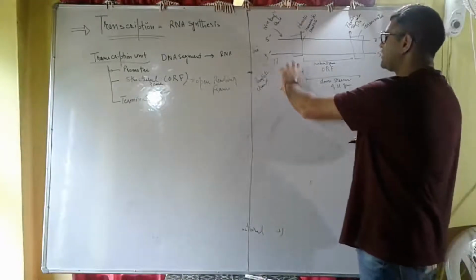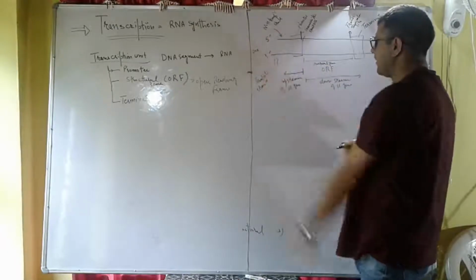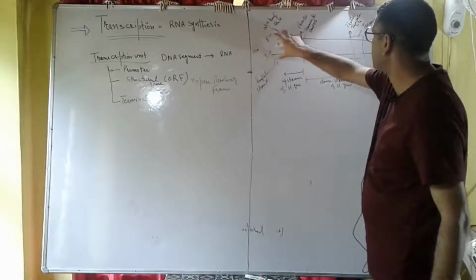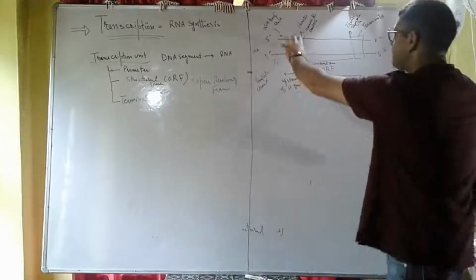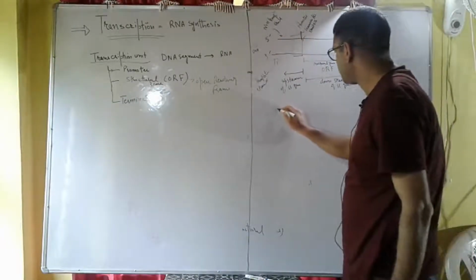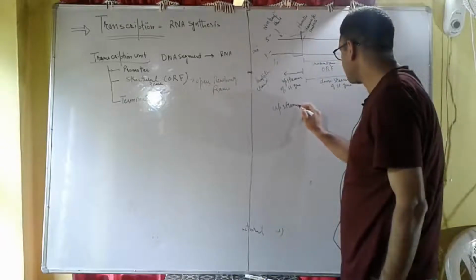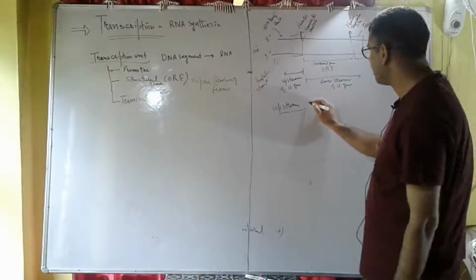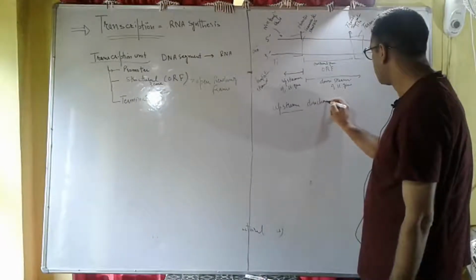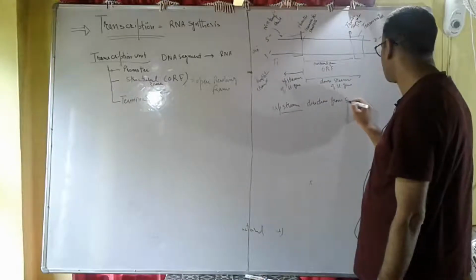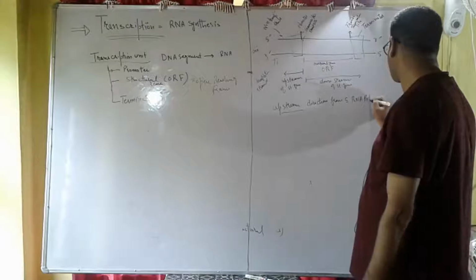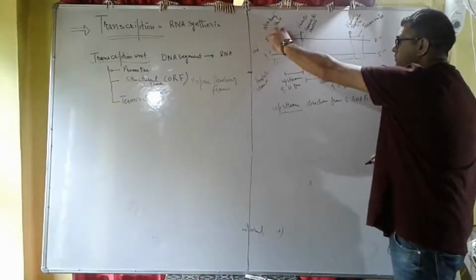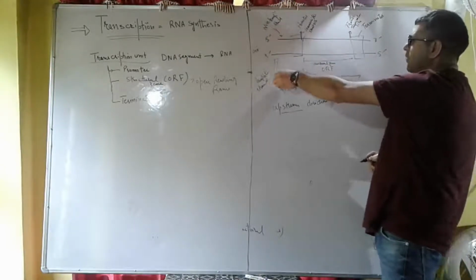Upstream direction means the direction from which the polymerase comes. That means the polymerase will come from this end. This is called upstream. Upstream is the direction from which RNA polymerase comes. So we can say that this RNA polymerase comes from here, so this is the upstream of the structural gene.